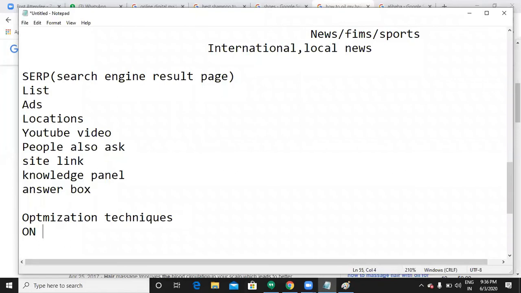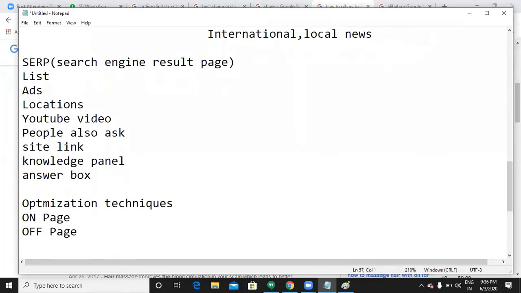First thing is on page optimization. The next thing is off page optimization. Then the third thing is server side optimization. If we follow these three optimization techniques, we can gradually improve the rankings of a website for a user's query. But it is not going to be done within one day or two days. It is a consistent process. The more consistency you maintain, the more results you can expect from Google.